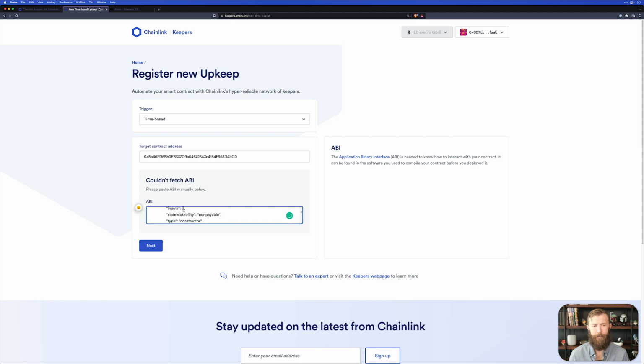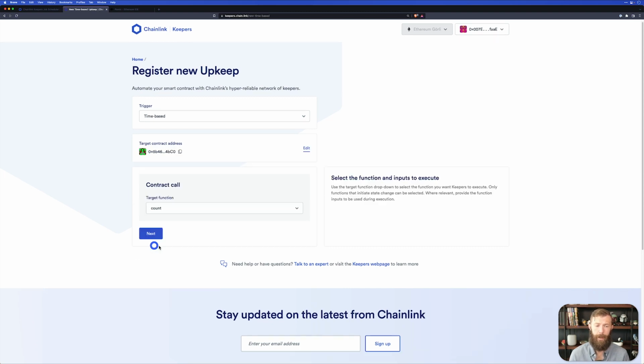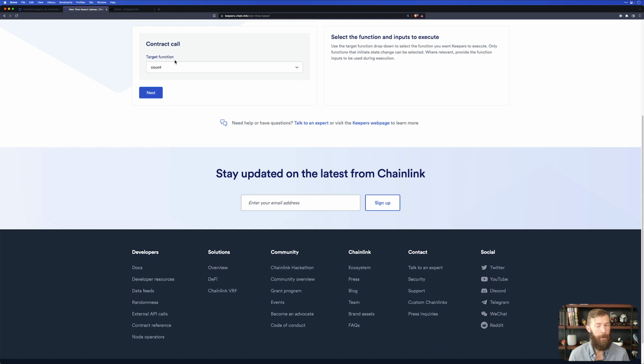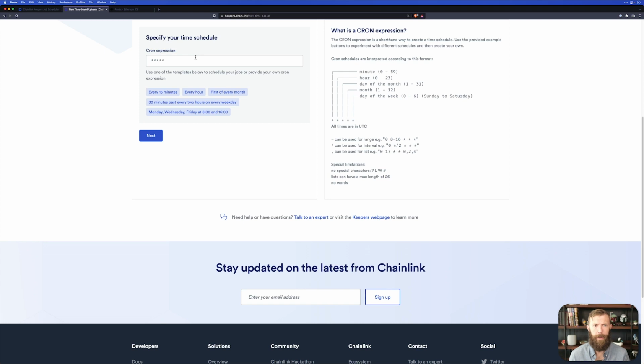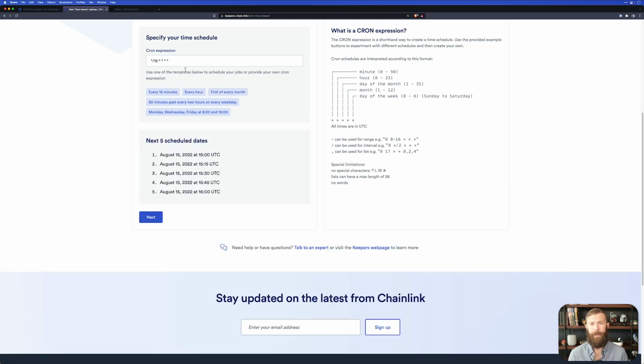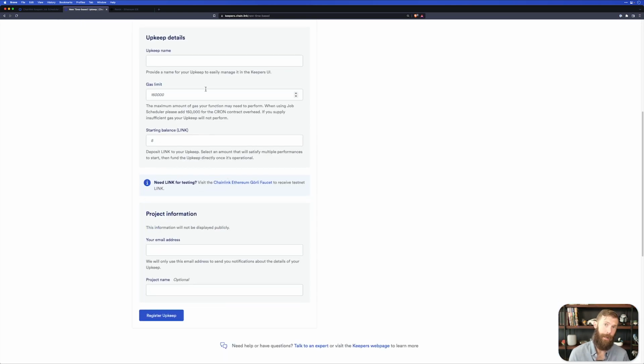We can see it gives some information about what the inputs are and what the different functions are, and we can do next. Now that we've provided the ABI, the keeper's interface is aware of what functions are available in our contract. This is a pretty simple contract. It has one function, so we'll select that function and click next. Here's where cron comes in. This cron will give us some things that we can do, like every 15 minutes, every hour, the first of every month. We'll pick every 15 minutes to start with, and then we'll change it to be a little bit faster. So we'll say every minute we want this keeper to execute. So every minute we should see an increase in our counter.